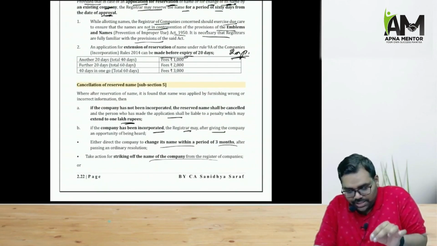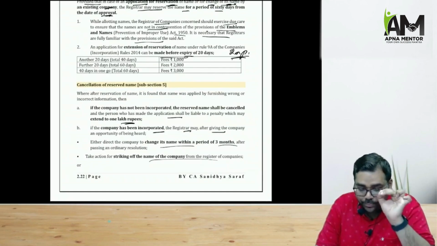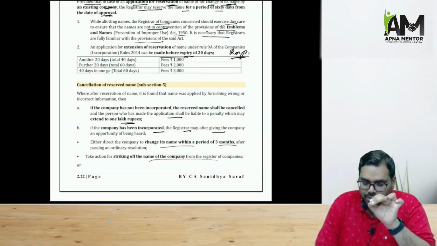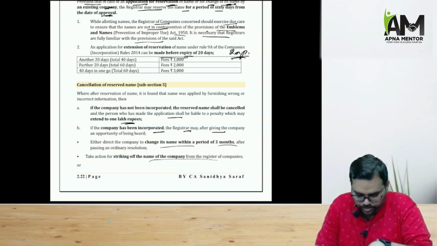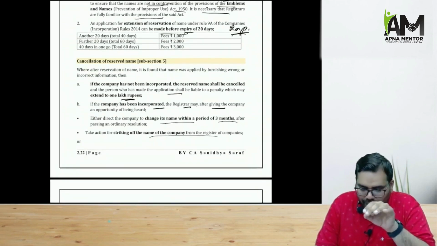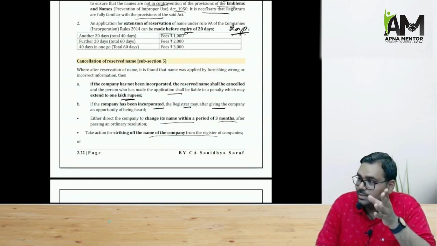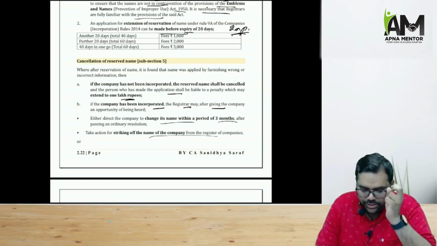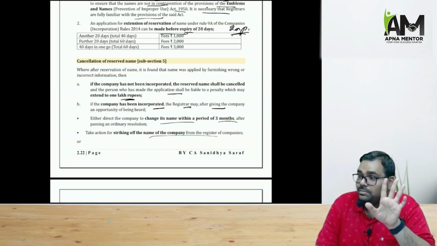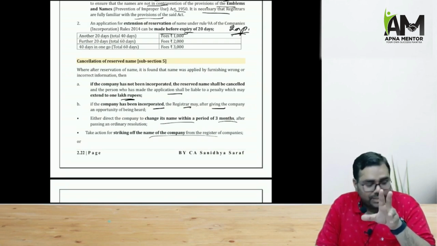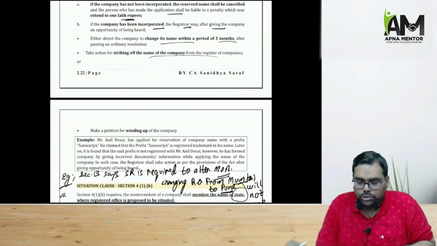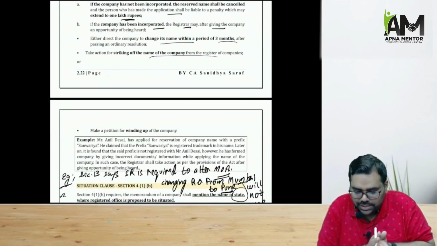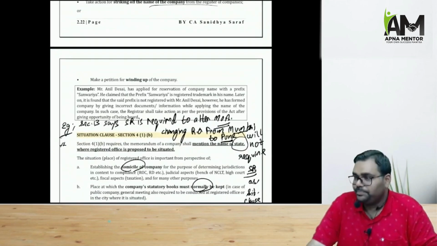Now, after the name is reserved, if the ROC feels that the company applied the name by giving wrong information, the reserved name may be cancelled, and the person who made the application shall be levied a fine up to 1 lakh rupees. If the company has been incorporated and then after that the ROC comes to know that the name was obtained by giving wrong information, ROC may direct the company to change its name within 3 months. And if the ROC directs the company to change the name within 3 months, only an ordinary resolution will be passed and the company can change its name. ROC can also take action for striking off the name of the company from the register. ROC can also make a petition for winding up.